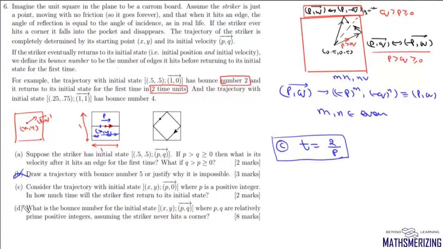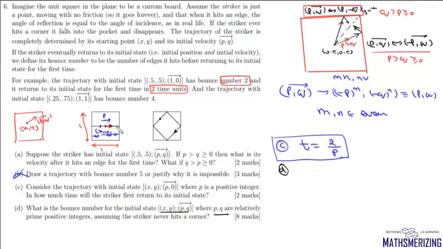Now we'll come to its fourth part. And its fourth part is, what is the bounce number for initial state x, y, and p, q, where p and q are relatively prime positive integers, assuming that striker never hits a corner. So a striker starts from x, y and it returns to x, y with same velocity.